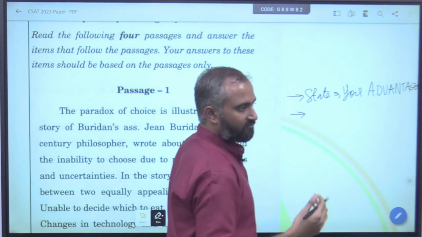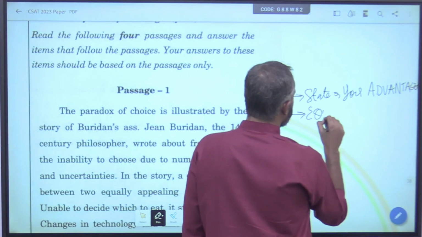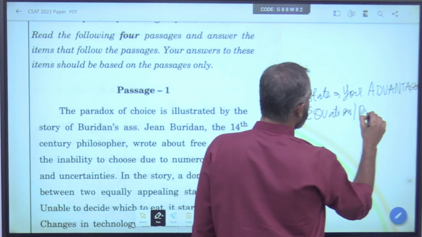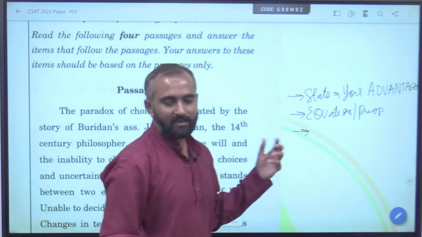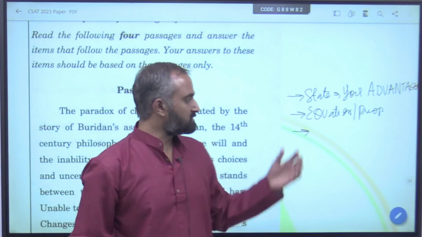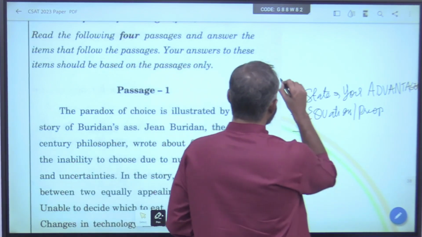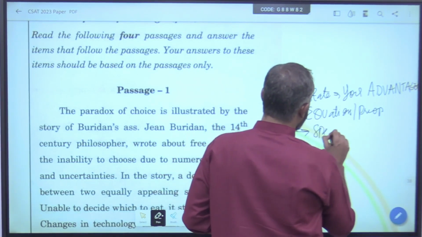Don't be fearful of them. And next, if possible, always go by equations or properties. It doesn't mean you never use specific examples, because I too have used them. If it is not possible, then only use specific examples. This is just a preference order.